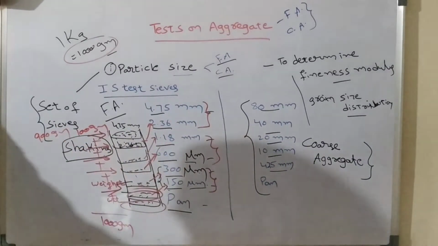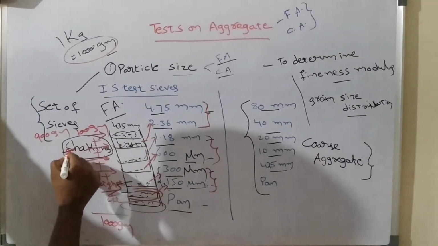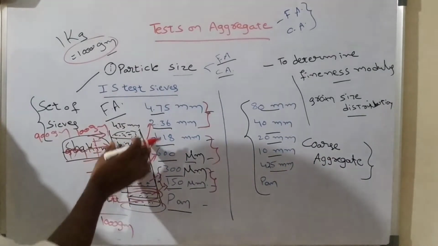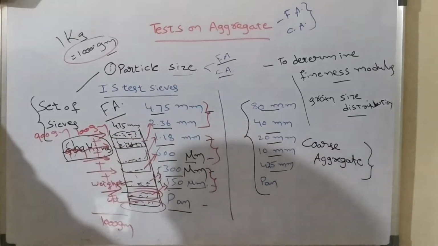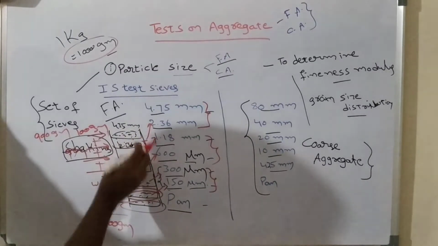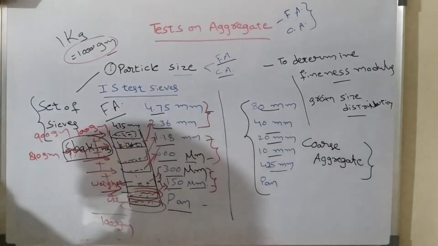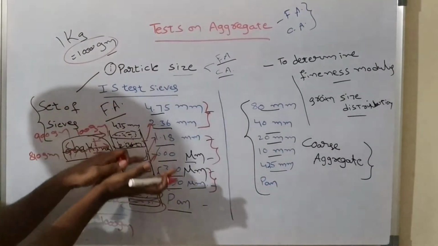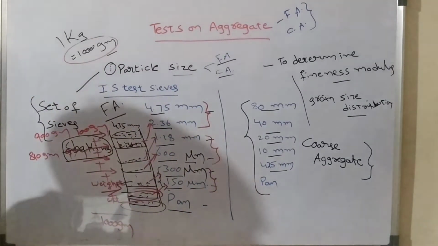In the same way, from the next sieve some amount of particles may pass. Suppose 90 grams are retained here. How much will pass? 100 is already written here and 90 is written here, so how much may pass from this sieve? 810. 810 grams may pass from this sieve. Like that, we can calculate the quantity of aggregate retained on each and every sieve and the quantity passed through each and every sieve.